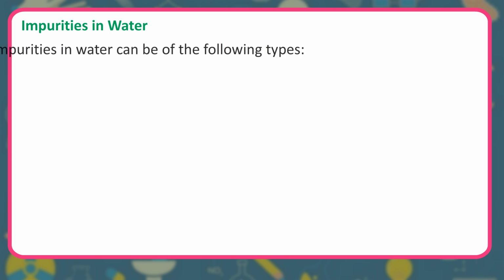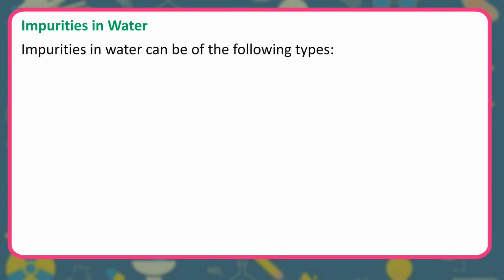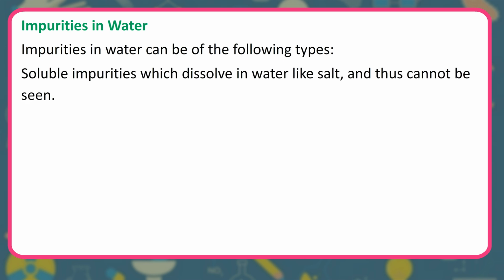Impurities in water. Impurities in water can be of the following types: soluble impurities which dissolve in water like salt, and thus cannot be seen.